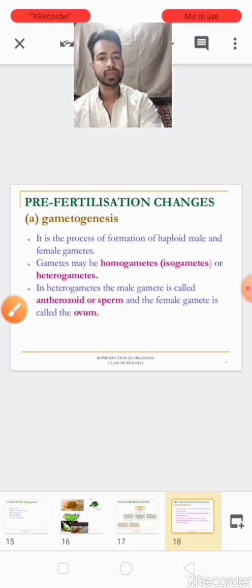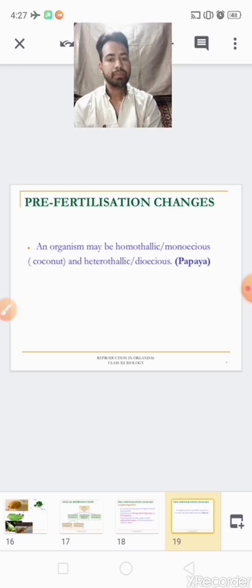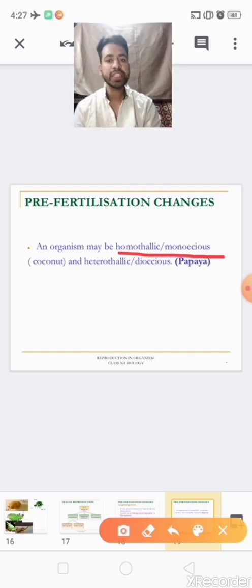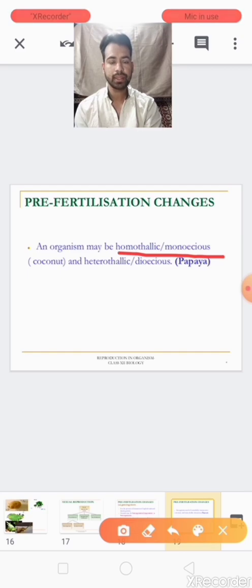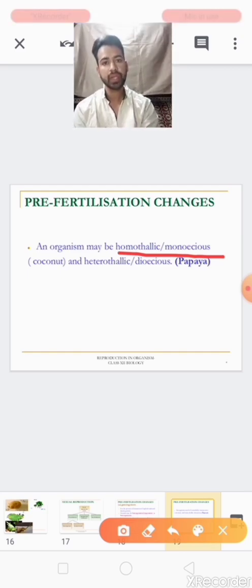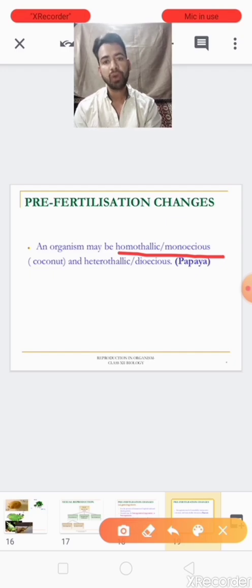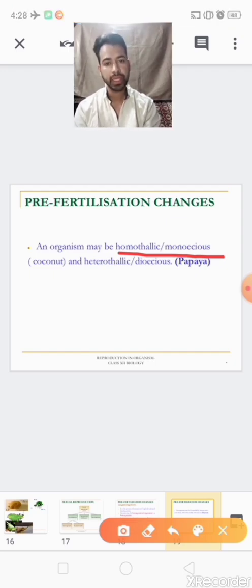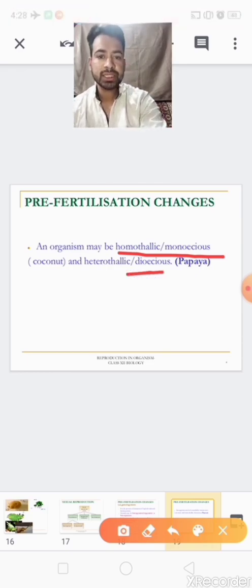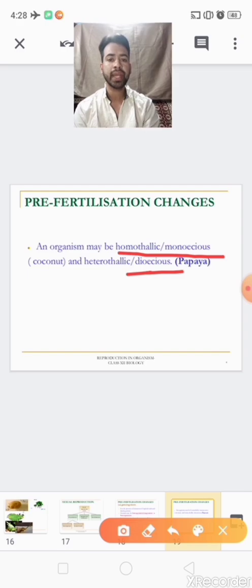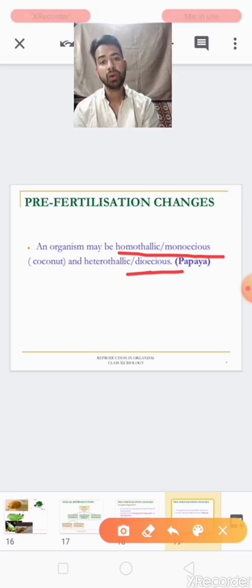Next, in pre-fertilization, if a single organism bears both male and female gametes, it is known as monoecious or homothallic. For example, coconut is a plant that bears both male and female gametes, so this type of organism is monoecious. Second, dioecious: if the organism bears either male or female gametes, it is known as dioecious, for example papaya.